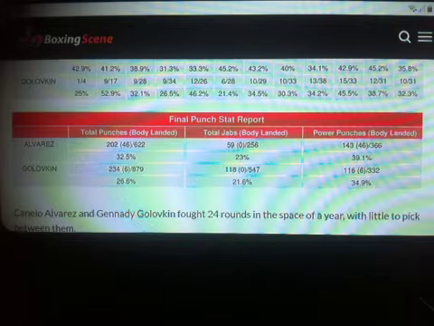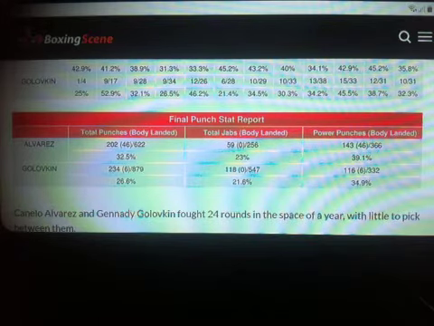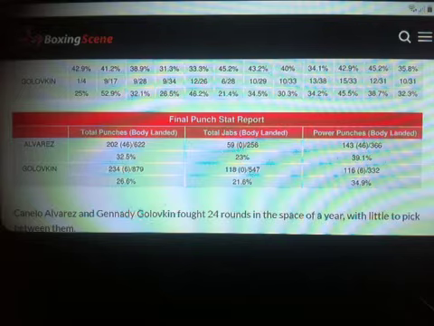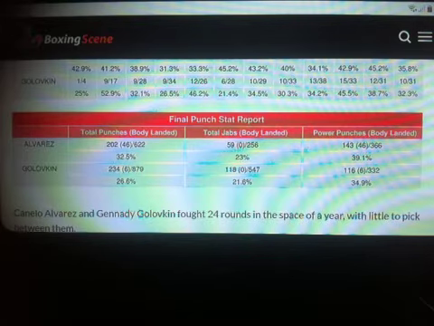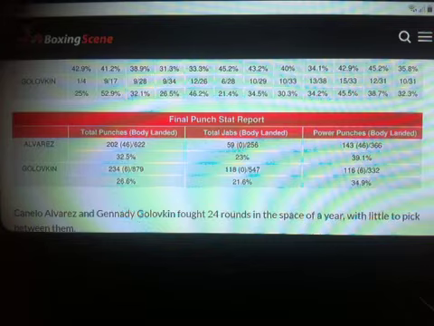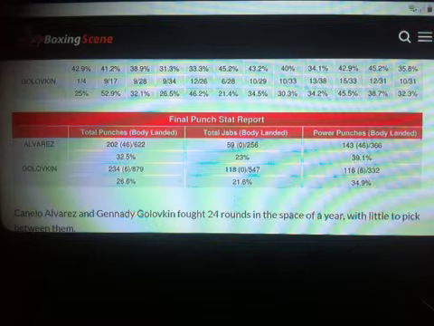What this shows is that Canelo was very effective at landing his power punches to Golovkin, whereas Golovkin was not as effective, and therefore Golovkin's jabs that he was going to use to maintain range and get to his preferred range were not as effective at keeping Canelo off of him and landing his power punches not only to his head, but more importantly to his body.